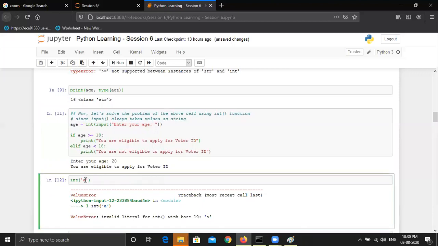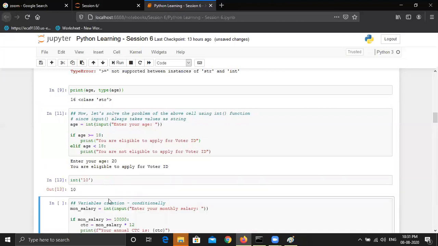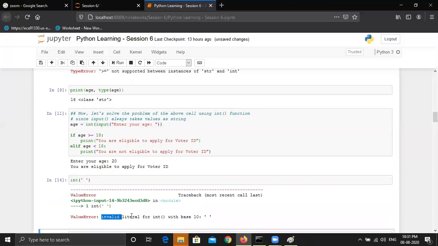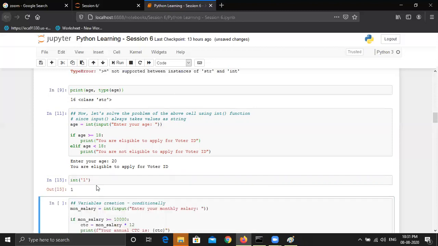So it will not accept such strings, but if I write 10, then it will accept. And even in your case, if I write just a space, it will not accept. It doesn't accept such characters; only when you are passing an integer value will it process that. Okay, this is also learning for me.